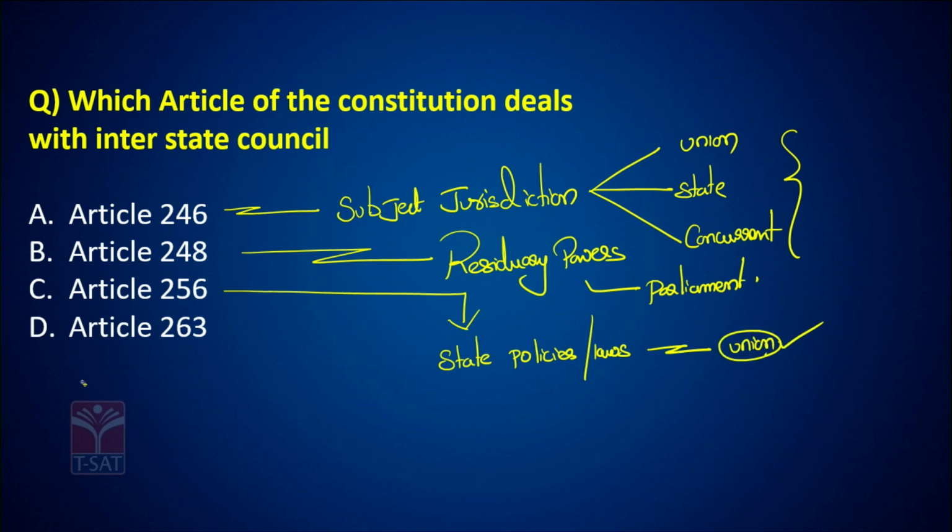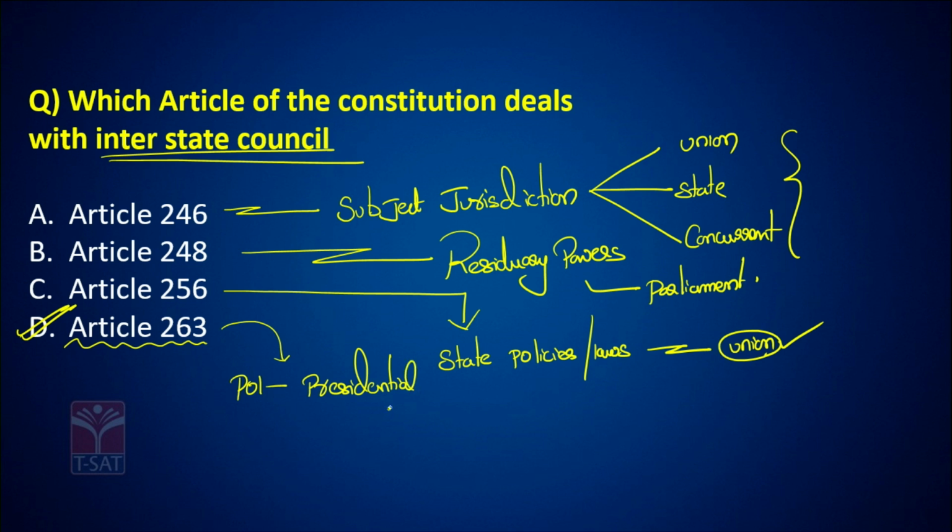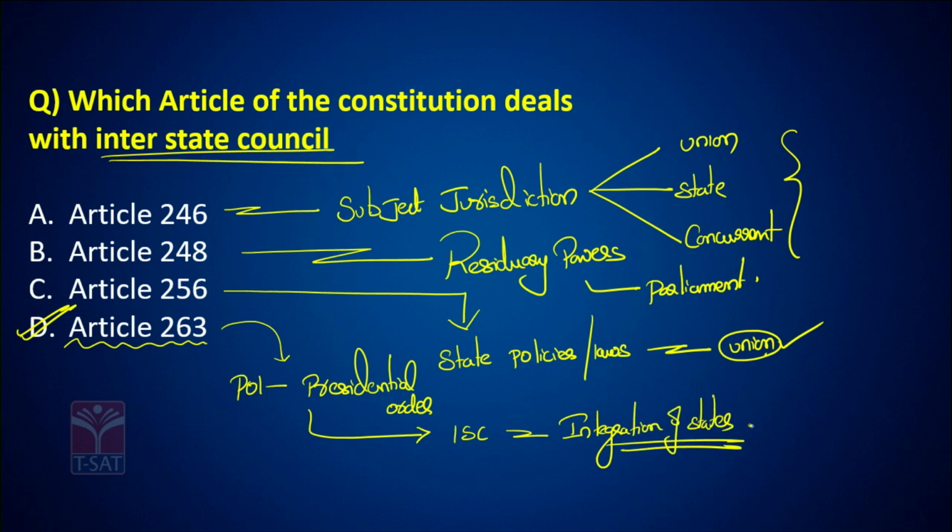Now, what is Article 263? Article 263 talks about interstate council. Look at it very carefully. According to Article 263, the President of India, by a presidential order, can constitute an interstate council for integration of states and for better cooperation of the states.